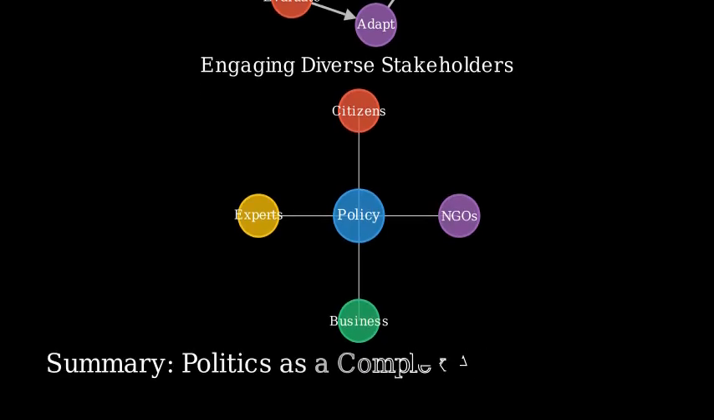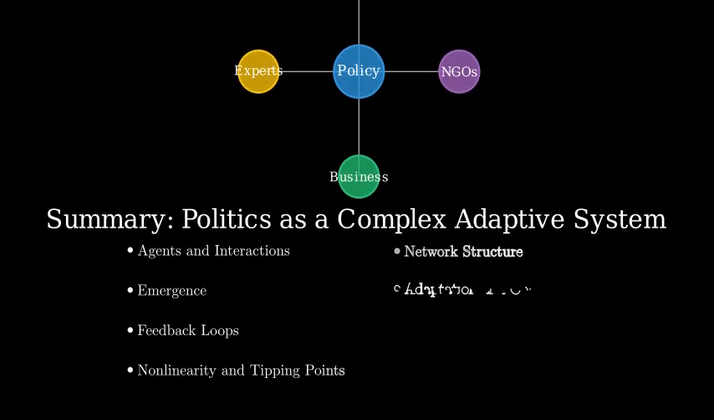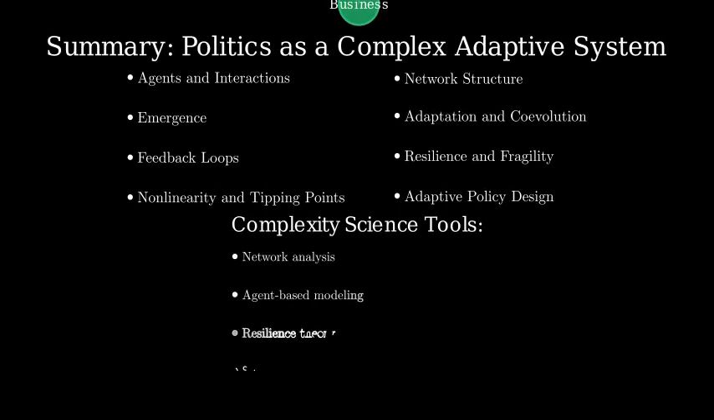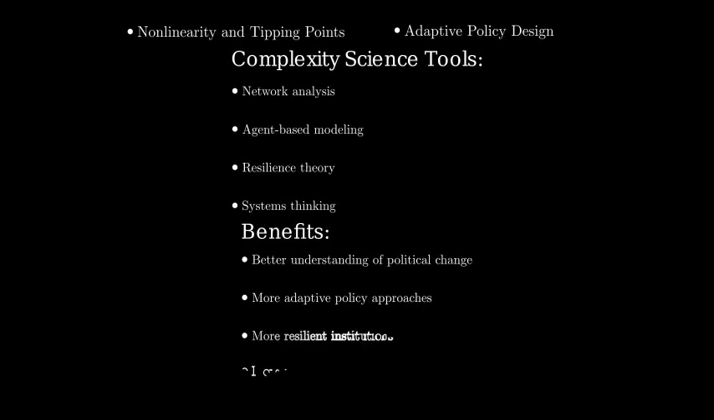To summarize, from the science of complexity, politics is not a linear chain of command, but a dynamic web of interacting agents whose local rules and feedbacks create emergent, often unpredictable patterns. By applying tools like network analysis, agent-based modeling, and resilience theory, scholars and practitioners can better understand how political orders form, change, and sometimes collapse, and design policies that are more adaptive, robust, and inclusive.